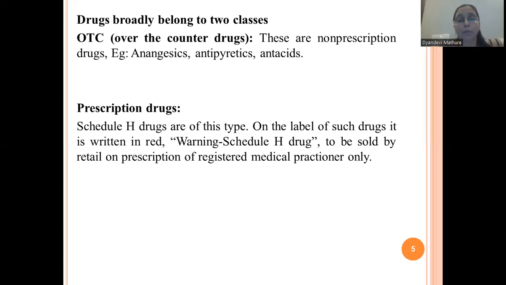It means these medications we cannot take, or we cannot even buy from the pharmacist, without the signature of a physician or a registered medical practitioner. Understood? So these are OTC drugs and prescription drugs.